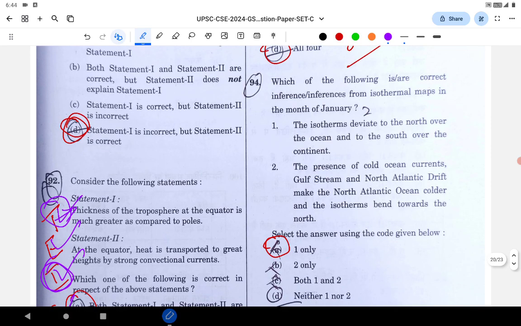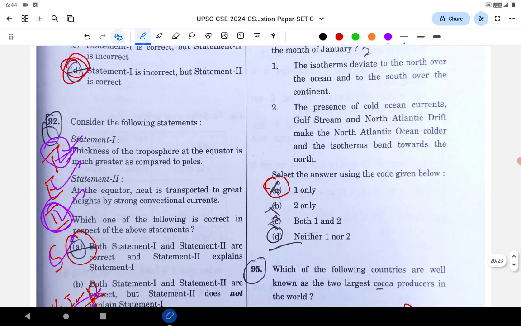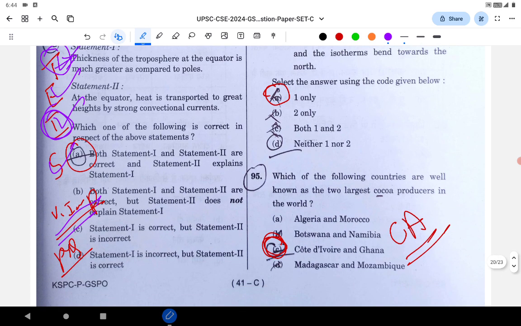Next is related to the isothermal maps in the month of January. Option A is correct. It's a difficult question; either you know it or you don't. Next is: which one of the following is the largest cocoa producer? This question is current affairs. There were many articles written, even if you just go through any of the coaching institute current affairs.